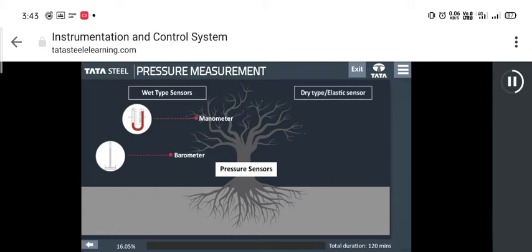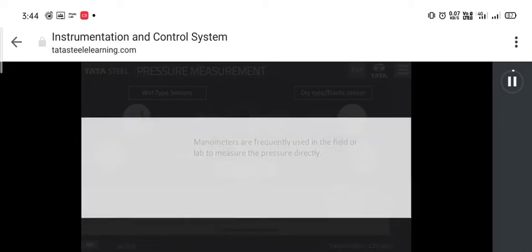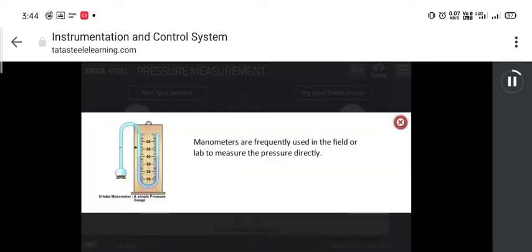There are two major types of pressure sensors as follows. First, wet type sensors. Barometer and manometer are examples of wet type sensors. And second is dry type or elastic sensors. These include mainly three sensors: Bourdon tube, diaphragm, and bellows. Click on each to learn more.